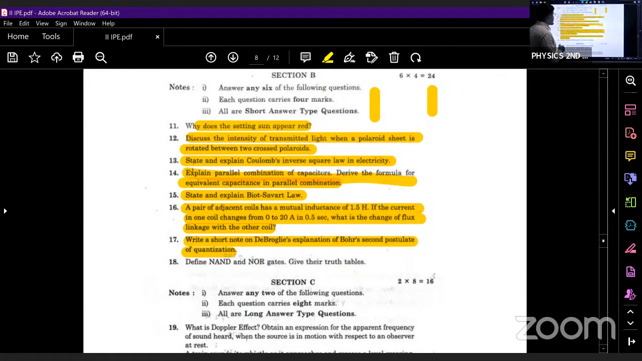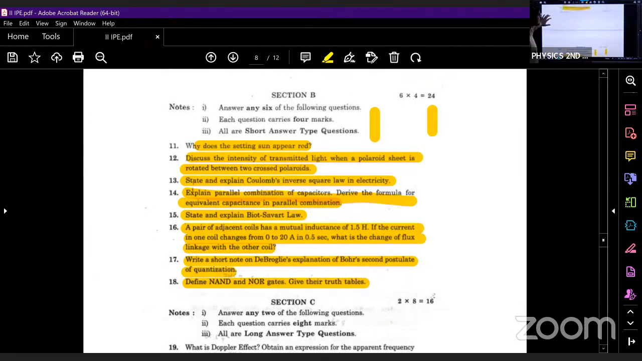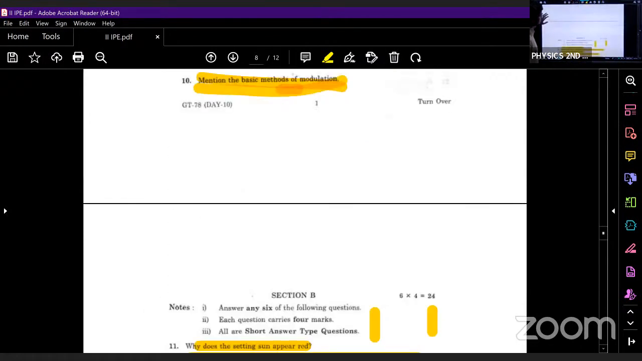And what is the last question? Just now we have seen this question. Define NAND and NOR gates, give their truth tables. I hope whatever questions we have discussed, all those questions are there, including both VSAQs and SAQs.